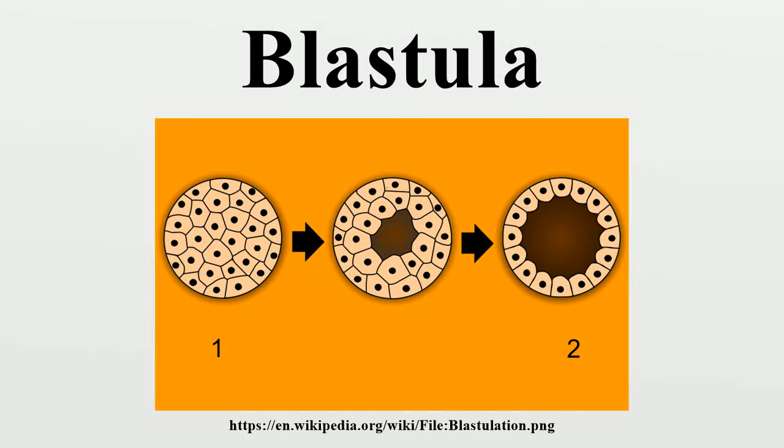The blastula, meaning sprout, is a hollow sphere of cells, referred to as blastomeres, surrounding an inner fluid-filled cavity called the blastocoel, formed during an early stage of embryonic development in animals. Embryo development begins with the sperm fertilizing an egg to become a zygote, which undergoes many cleavages to develop into a ball of cells called the morula. Only when the blastocoel is formed does the early embryo become a blastula.